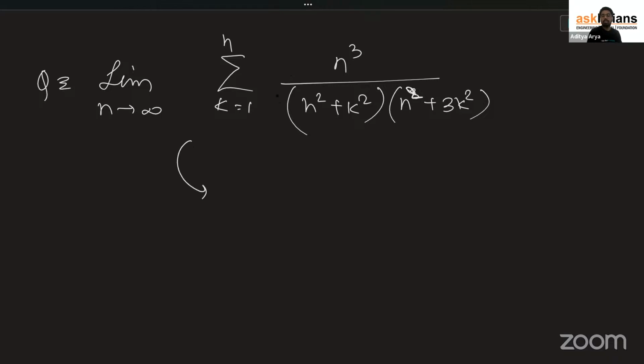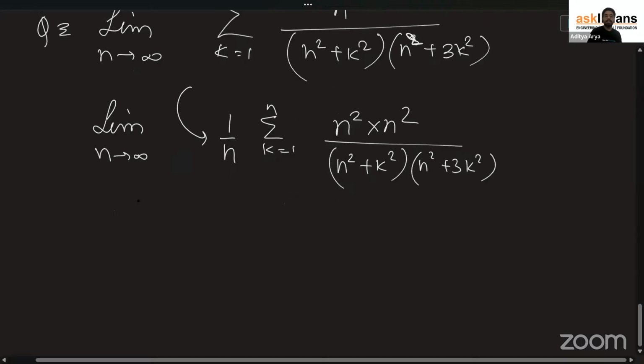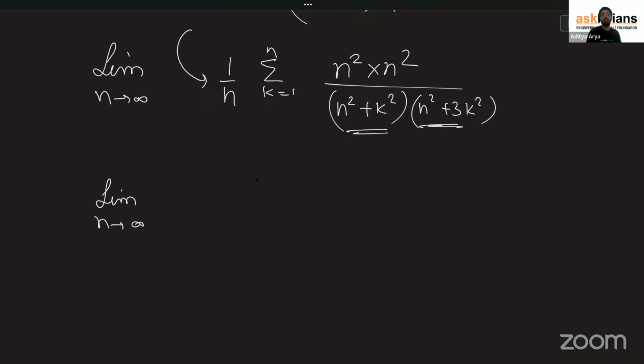How will you do it? Multiply n in the numerator and in the denominator. So this will become n power 4, which I'm writing as n square, and 1 by n I'm taking outside. And this will become sigma k equals 1 to n upon n square plus k square, n square plus 3k square. And here we have limit n tends to infinity. Now divide by n square in every term in the numerator and denominator. You will have this equal to 1 by n,